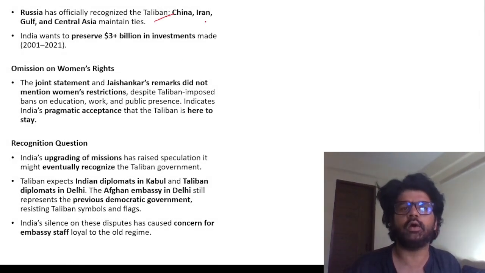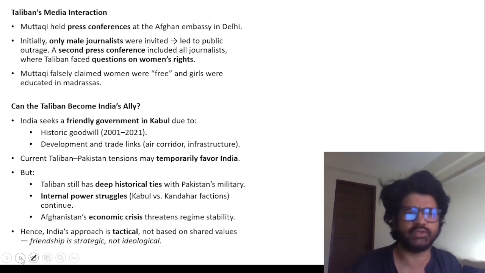Russia has officially recognized the Taliban. China and Iran are maintaining ties. India is trying to improve its relationship with the Taliban because we are now realizing the Taliban is here to stay.